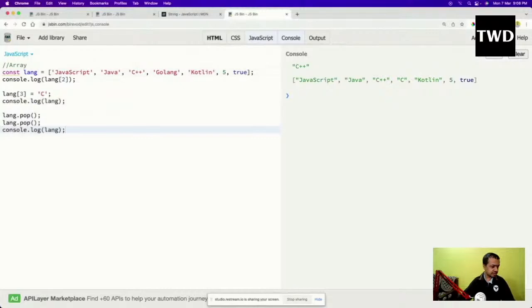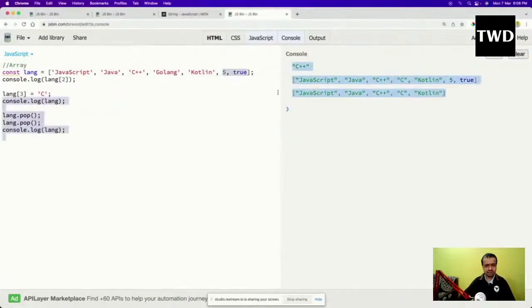Yeah, you're right. Someone was saying that the index 3 one was gone. I want to remove this thing. 5 and 2 are odd things, meaning they should not be here. If I do this and run it, see, both 5 and 2 are removed. So pop will remove from the end.